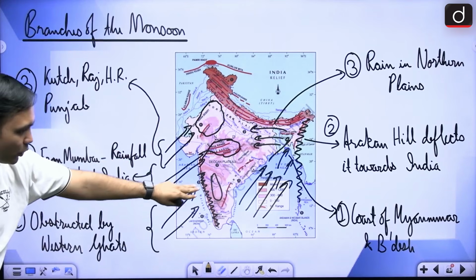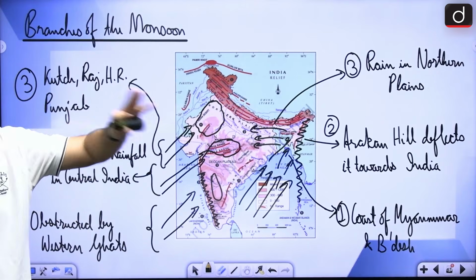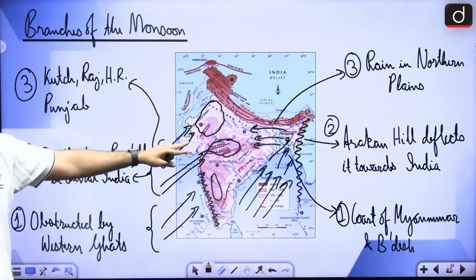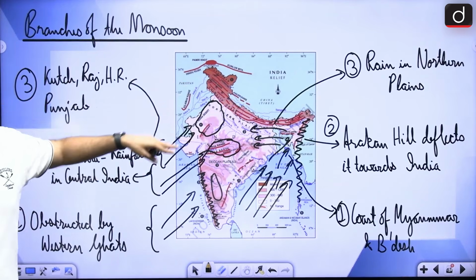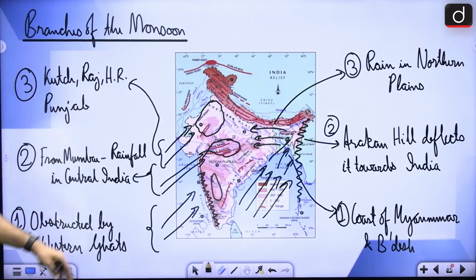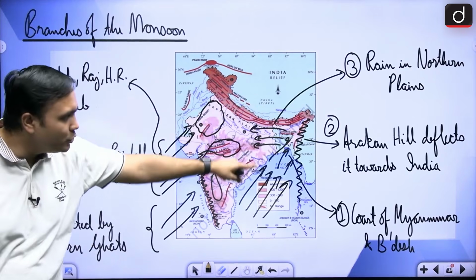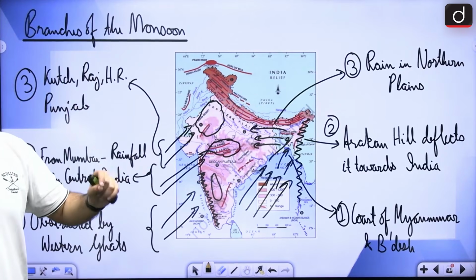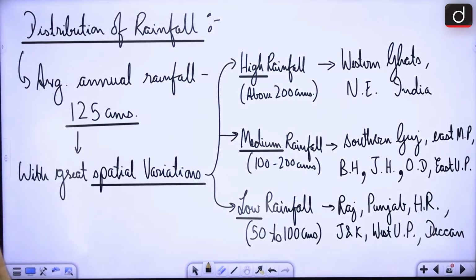So it is having orographic rainfall in this particular region. The Vindhyas and Satpuras are also giving the rainfall to the central Indian region. But because the Aravali range is lying parallel, they are not able to receive rainfall in this particular area, right? In case of the Bay of Bengal branch, the Arakan Yoma mountain range is one of the important reasons due to which the northern plains are receiving a lot of rainfall, right?